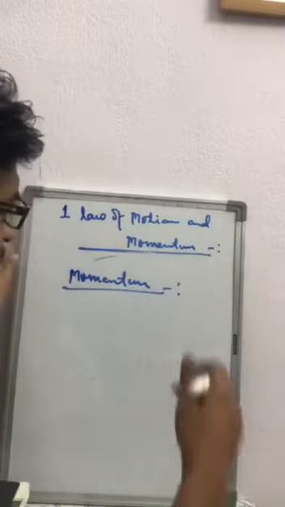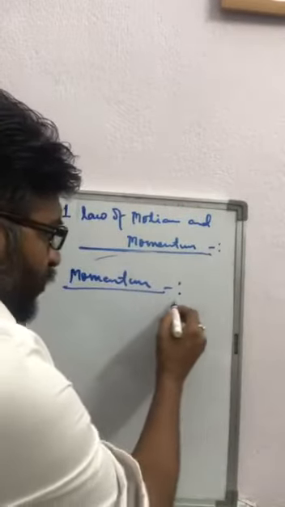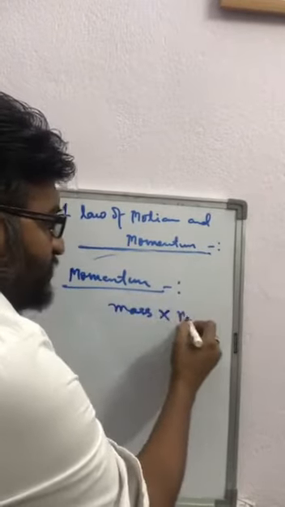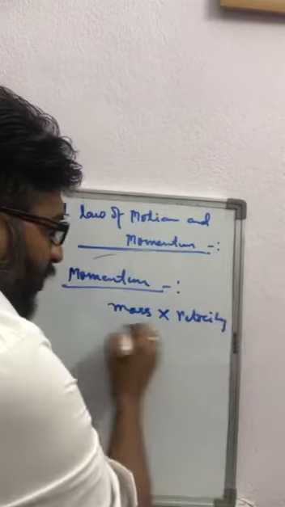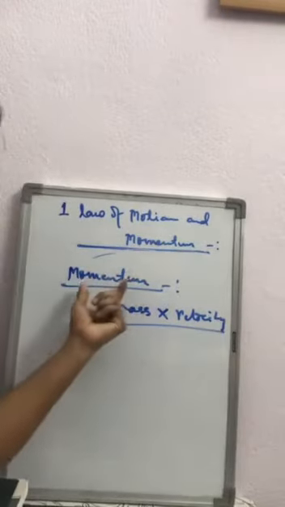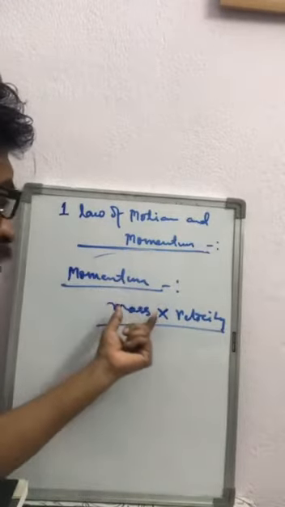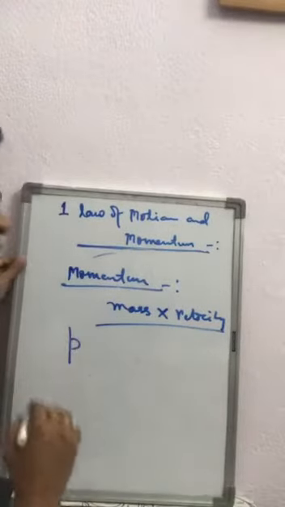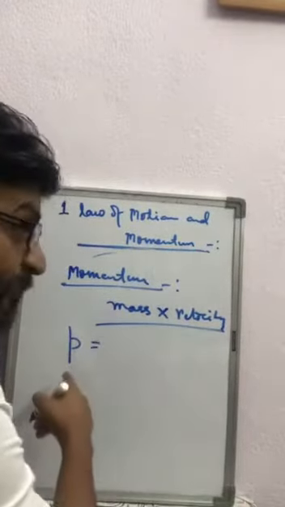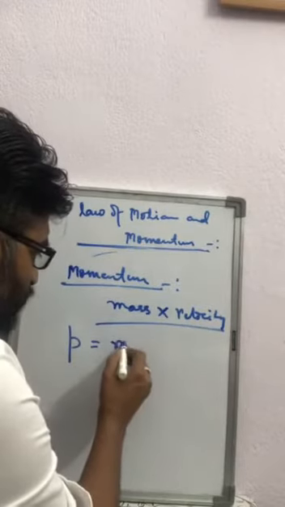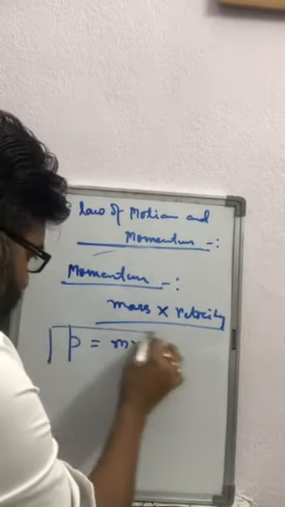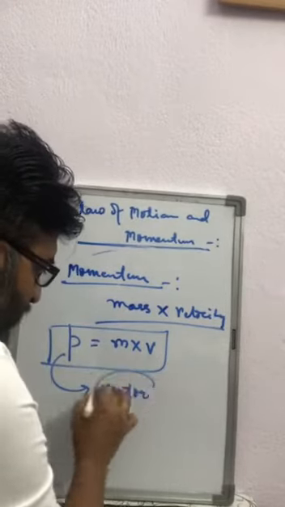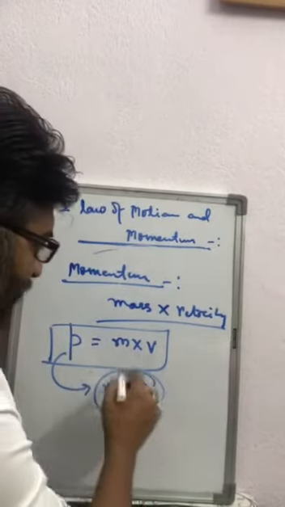Momentum is defined as the product of the mass of the body and its velocity, and it is denoted by P. So mathematically, P is equal to mass into velocity. And it is a vector quantity.